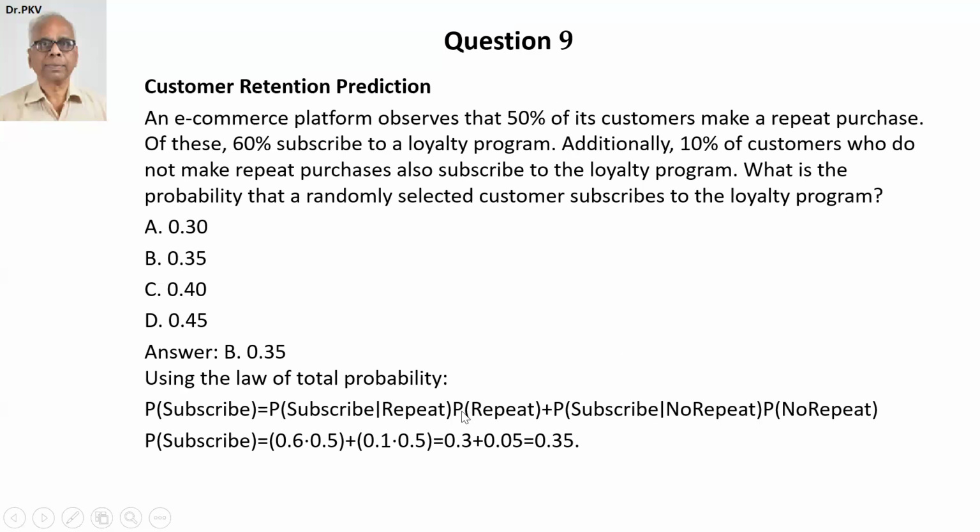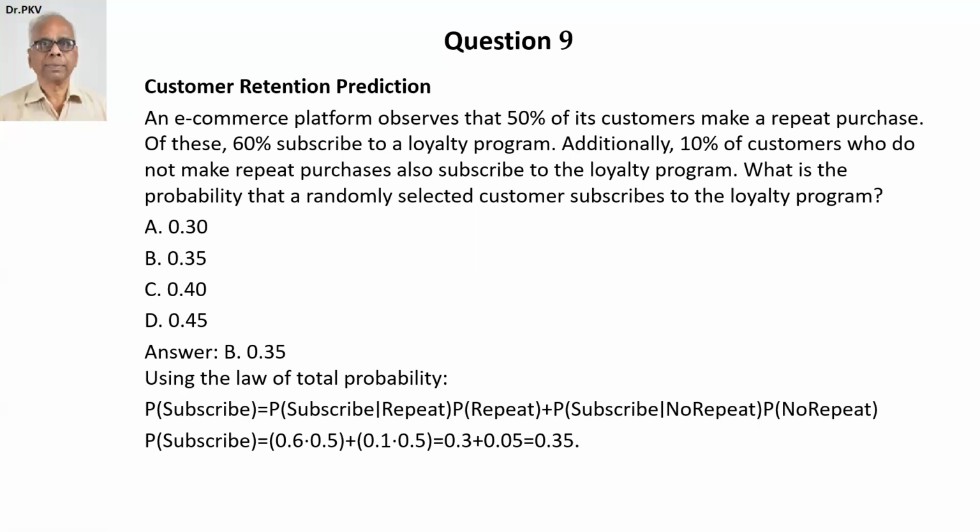And therefore, this second part is 10% multiplied by probability of no repeat, which is 0.5, so 0.1 into 0.5. Add these two, you get 0.3 plus 0.05, which is equal to 0.35. And therefore, the answer is 0.35. Choice B is the correct one.